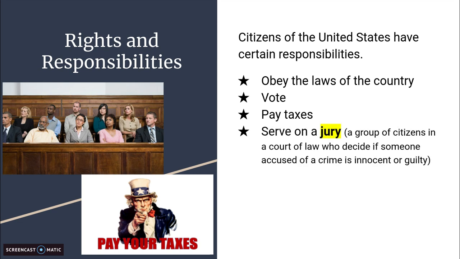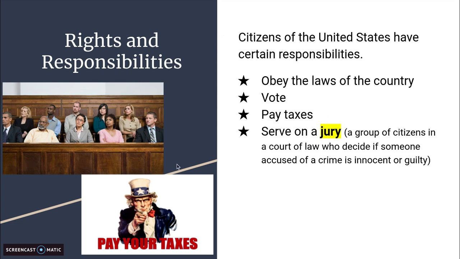We also, as United States citizens, have the responsibility to serve on a jury. A jury is a group of citizens in a court of law who decides if someone accused of a crime is innocent or guilty. Sometimes when you turn 18, once in a while you might be summoned to serve on a jury.